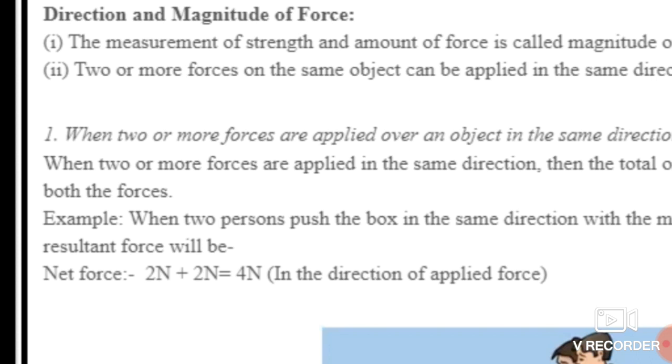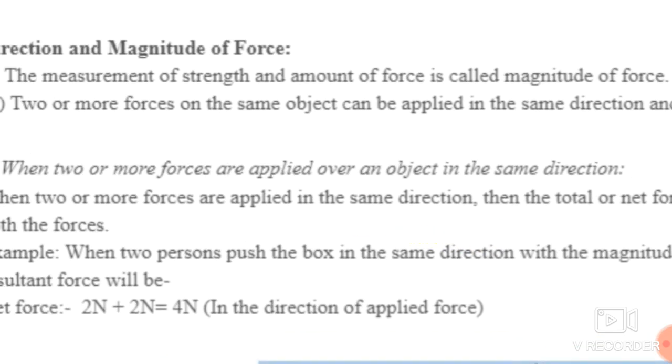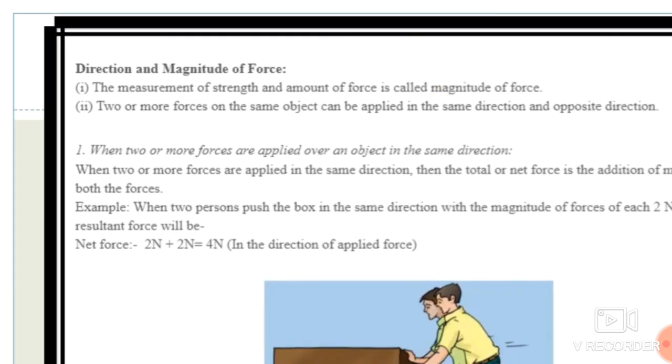So whenever two or more forces are applied over an object in the same direction, what will happen? Suppose first one student pushes this table, afterwards two students push this table in the same direction, and then three students push.